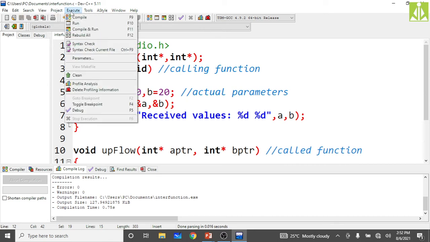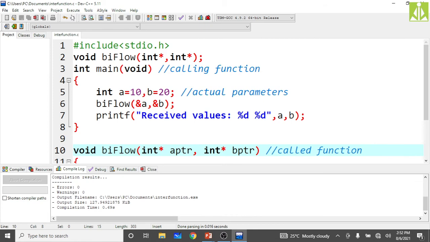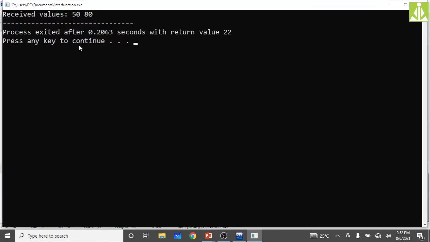Save this. Compile it. As you can see, the compilation has failed. Why? Because here instead of by we are keeping up. So it should be by. Now save it. Compile. As you can see, the compilation is successful. Now you run the program to see the output.